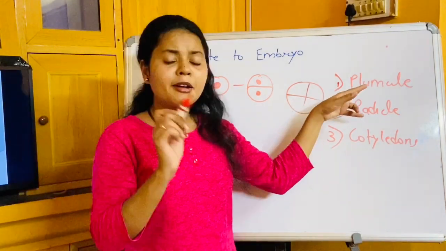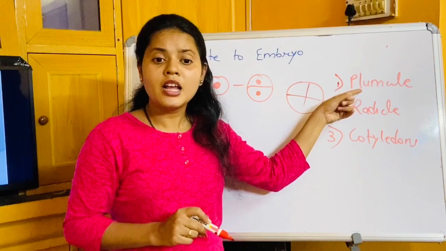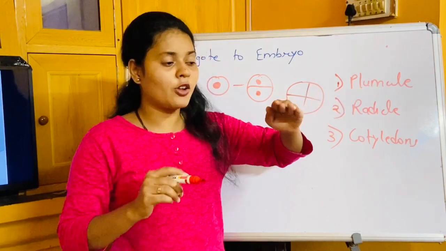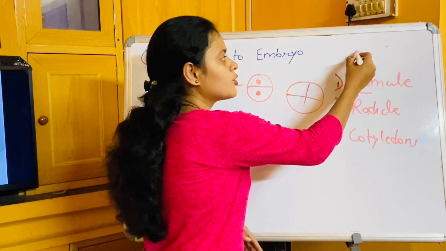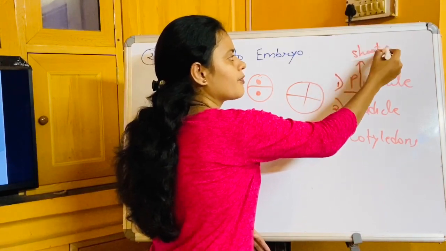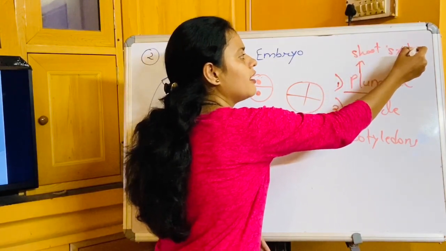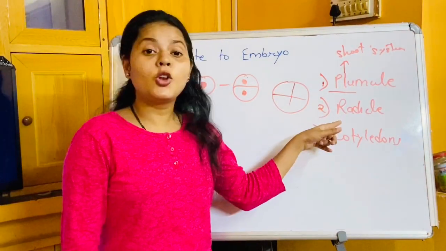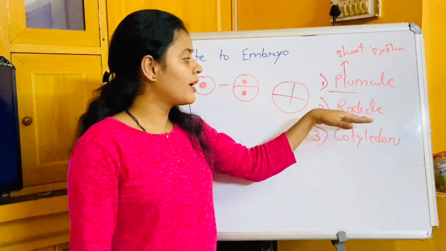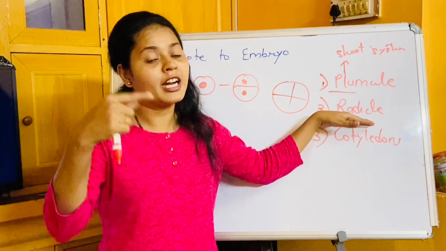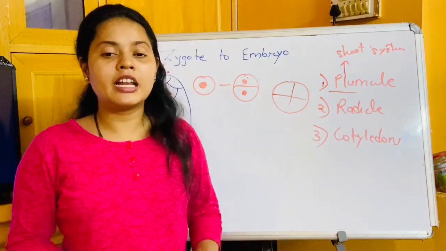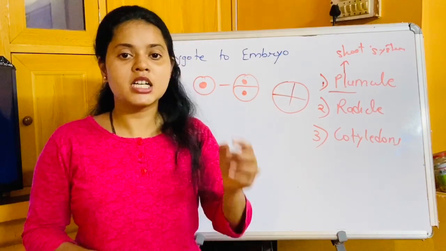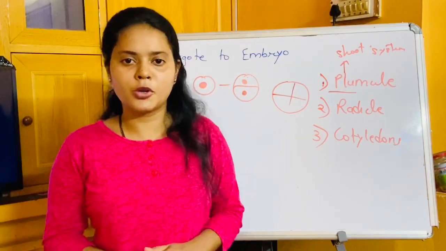Again let me just brief you all. The plumule is the part which is always present on the top, and the plumule always gives rise to the shoot system. This also I will tell you again. And the lower region of the embryo, that is the radicle, will give rise to the root system. Now in detail we will discuss the dicot embryo and monocot embryo.